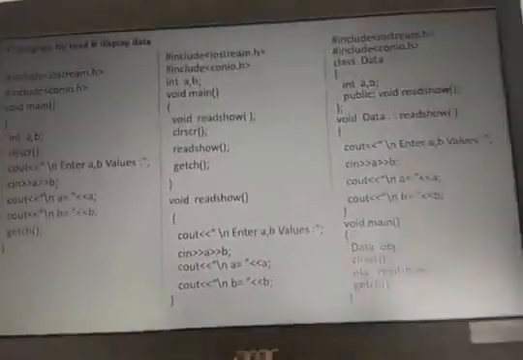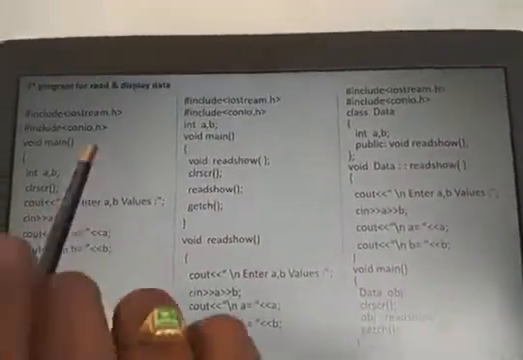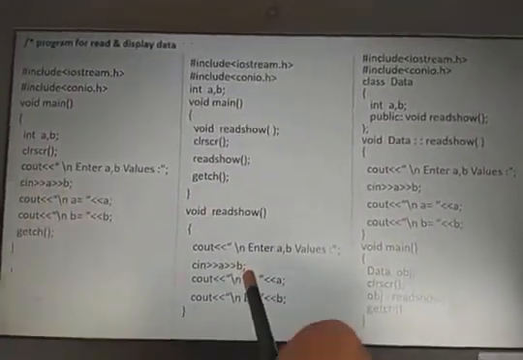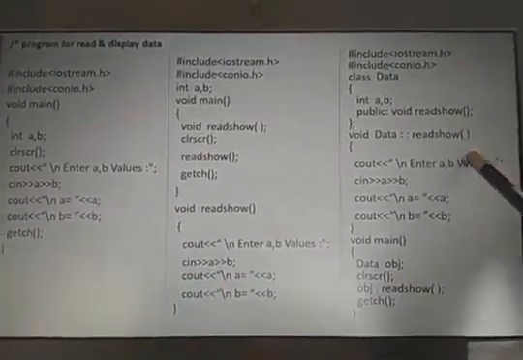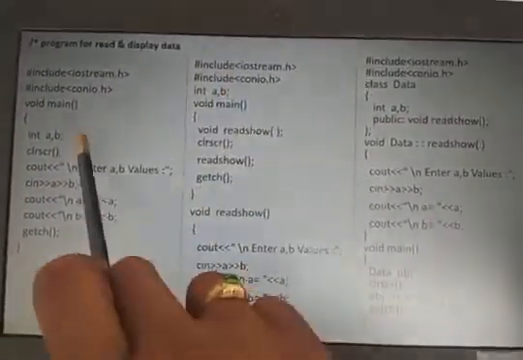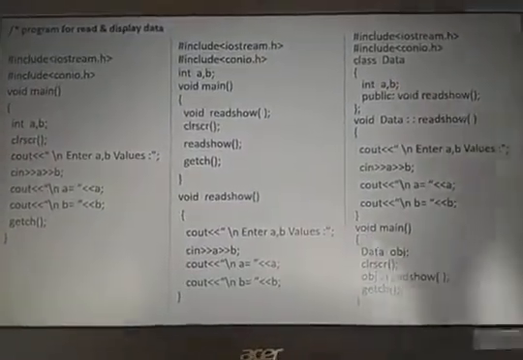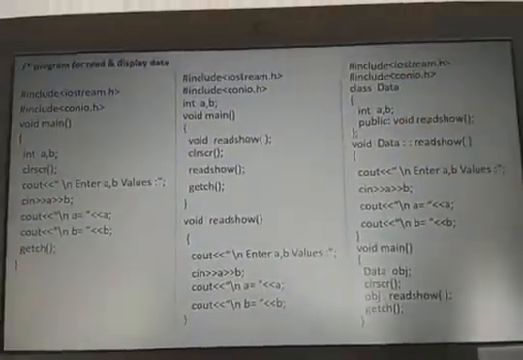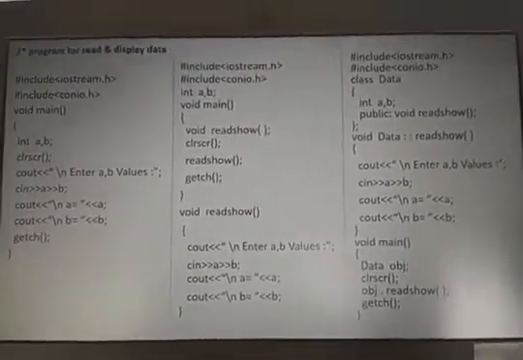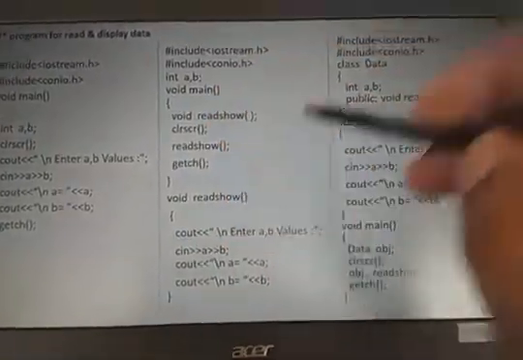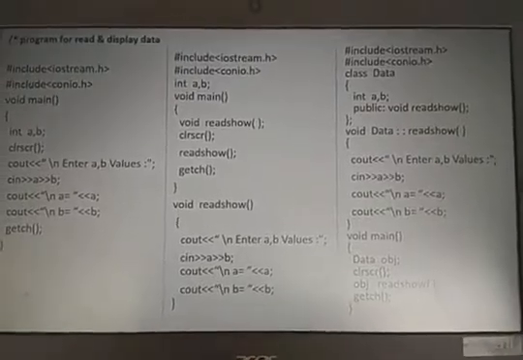This is the simple C++ program, and then the simple program converted using functions and converted using classes. In these two cases there is no security for the data, but here a and b have some security because they are in the class. Clear? This is about the structure of the C++ program and an example program for C++.